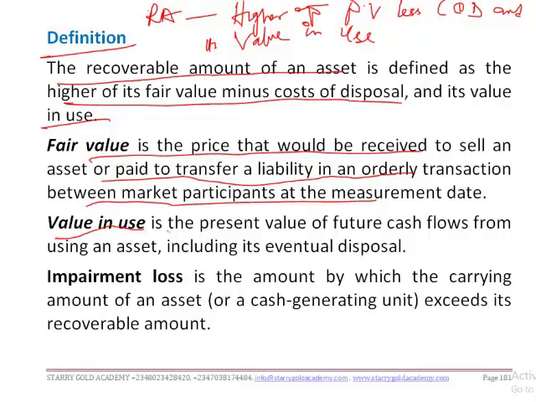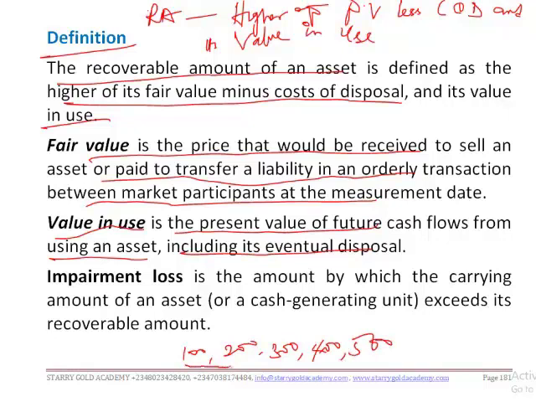So value in use is the present value of future cash flows from using an asset, including its eventual disposal. Value in use is the present value of future cash flows from using an asset, including its eventual disposal. So if the returns from the use of an asset for 5 years have been estimated to be 100 in year one, 200 in year two, 300 in year three, 400 in year four, and 500 in year five.